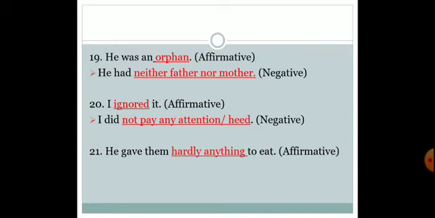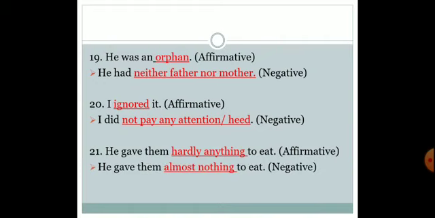Next one, he gave them hardly anything to eat. So the negative form would be he gave them almost nothing to eat. Hardly anything means nothing over here. So you are supposed to remember certain rules: along with anything you use nothing, and when hardly is given you use almost with it.